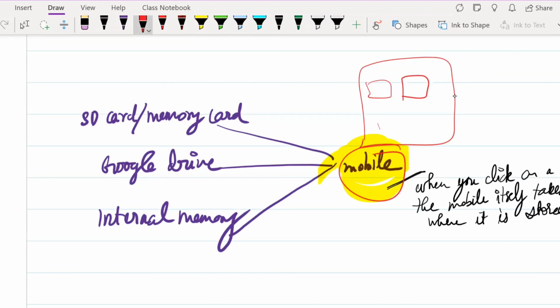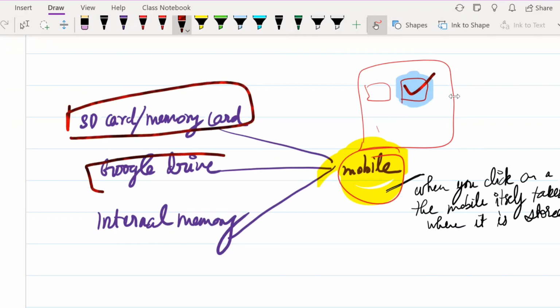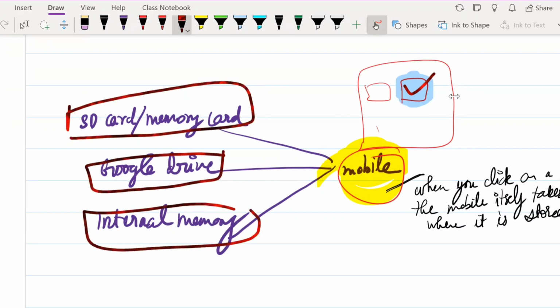Suppose you want to view this picture, a picture of a cute dog that you have kept in your phone. This particular picture can be stored anywhere on your phone. It can be stored in your memory card, or on Google Drive, or in your internal memory.